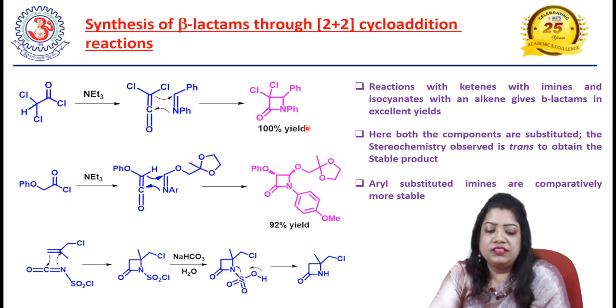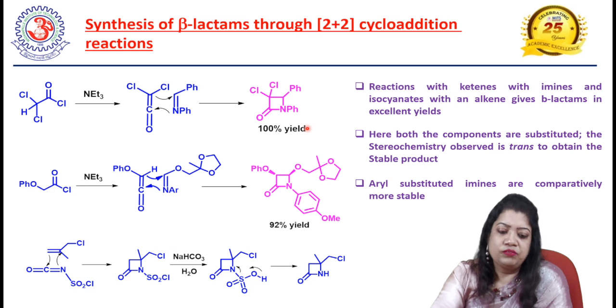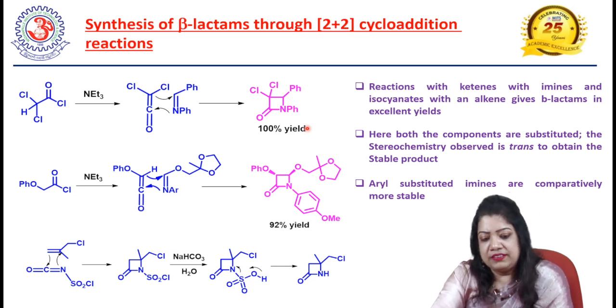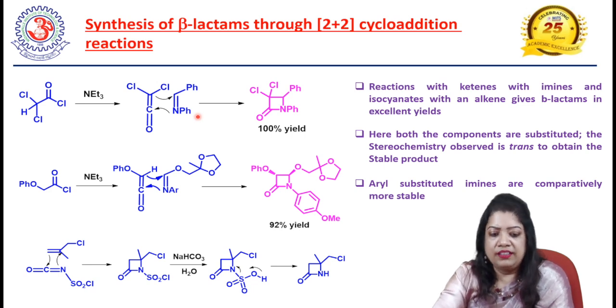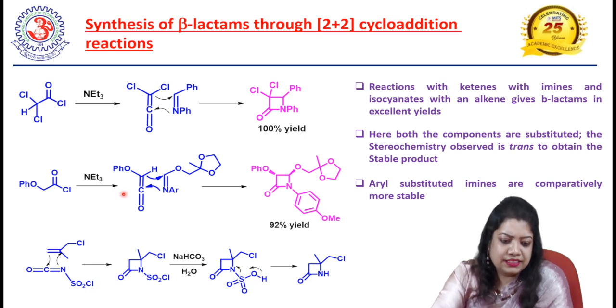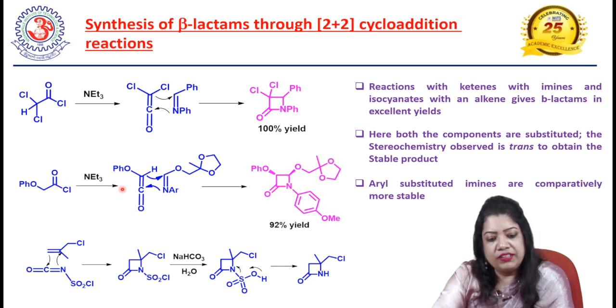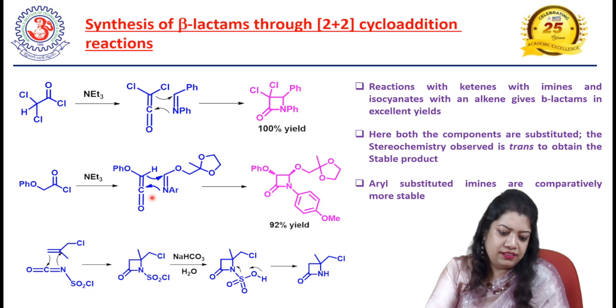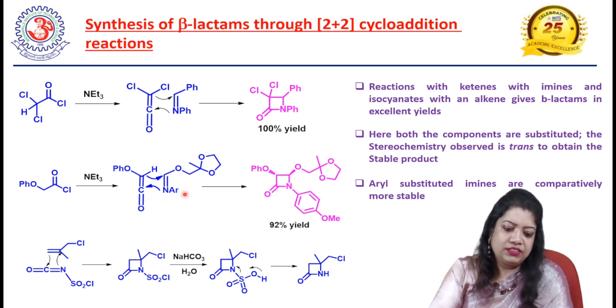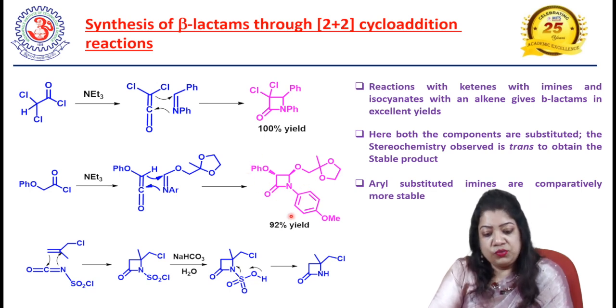Now we can see this imine is substituted with one phenyl ring. And why? Because aryl substituted imines are more stable than normal imines. Therefore, for stability purposes, they have introduced aryl moieties on the imine so that we can get more stable products. In the second example, this carbonyl chloride group in the presence of triethylamine forms a ketene in situ, and that is reacted with this substituted imine to get this highly functionalized beta lactam in 92% yield.